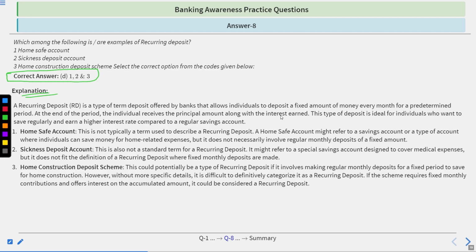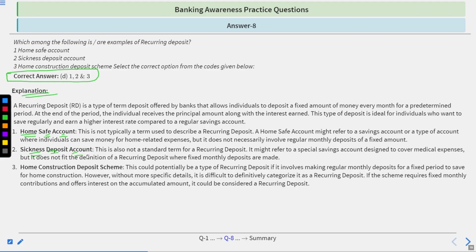This type of deposit is ideal for individuals who want to save regularly and earn a higher interest rate compared to the regular saving accounts. For example, home safe account, not typically a term used to describe a recurring deposit. Home safe account might refer to a saving account or a type of account where individuals could save money for home-related expenses, but does not necessarily involve regular monthly deposits of fixed amount.